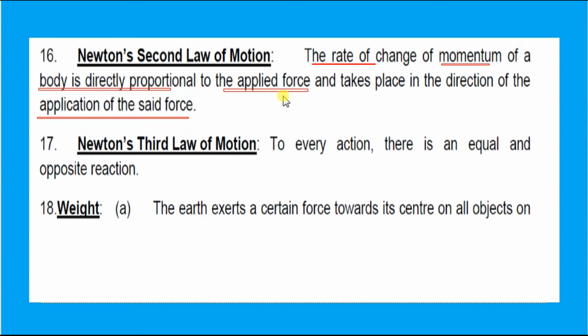For example, when you are throwing a stone, how much force you are using to throw it. The other is that it takes place in the direction of application of the said force. So that is Newton's second law of motion.